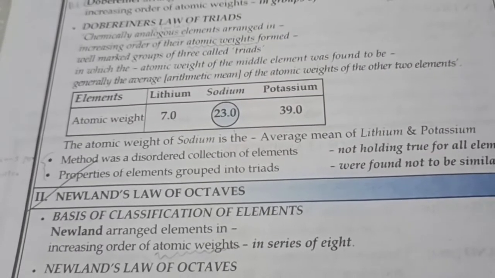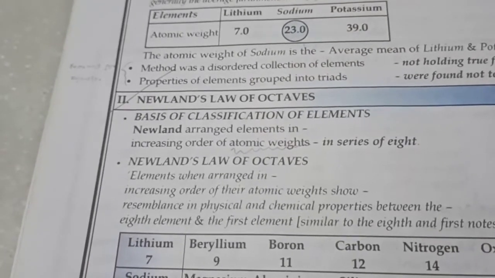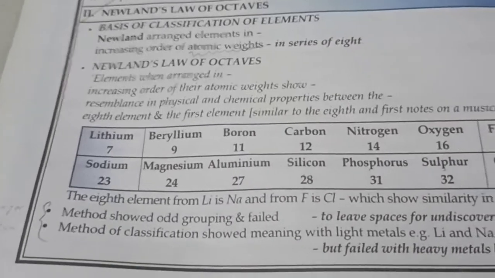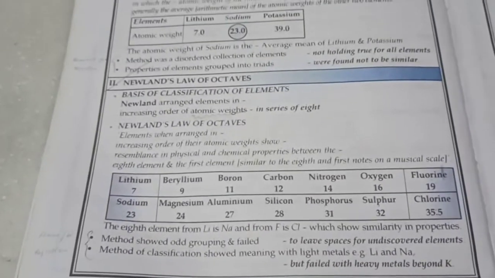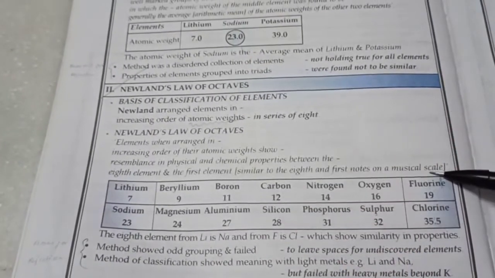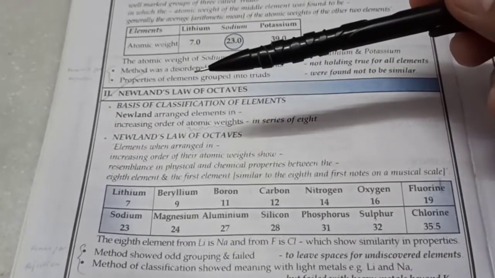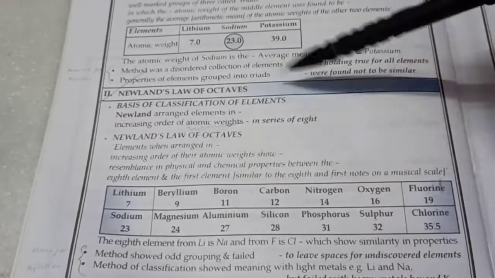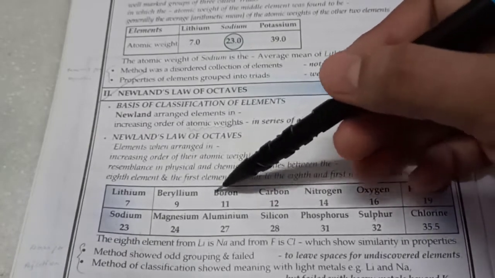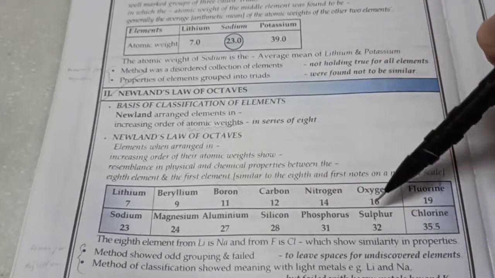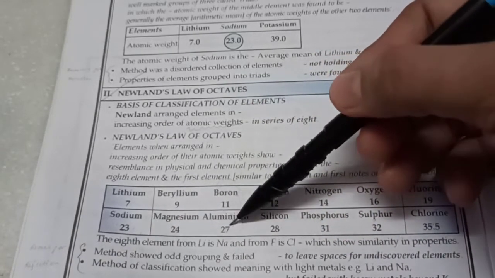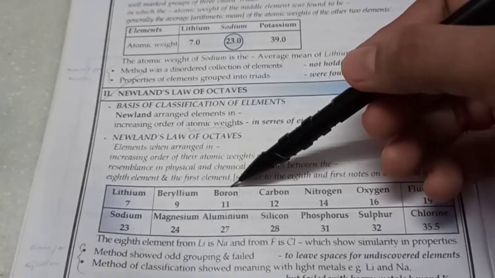The next attempt was made by Newland. The law of octaves says that when you arrange the elements in their increasing order of atomic weight, you will notice that the properties of the 8th element are always similar to the first element. So let's start with boron. If I assume boron to be the first element, then 1, 2, 3, 4, 5, 6, 7, 8. Aluminium is the 8th element, so its properties will be similar to that of boron.